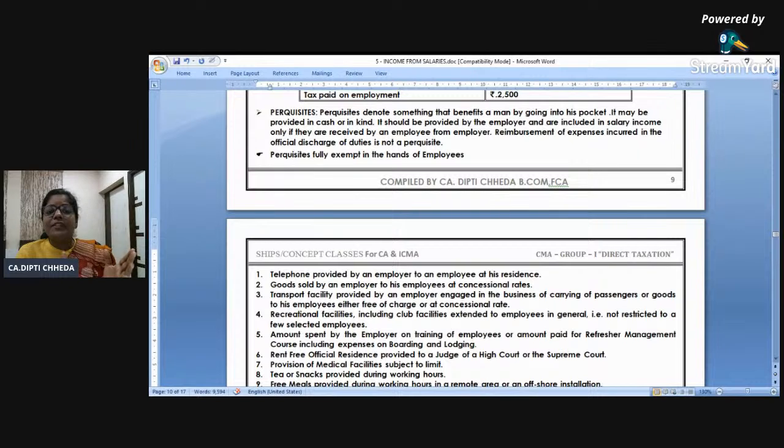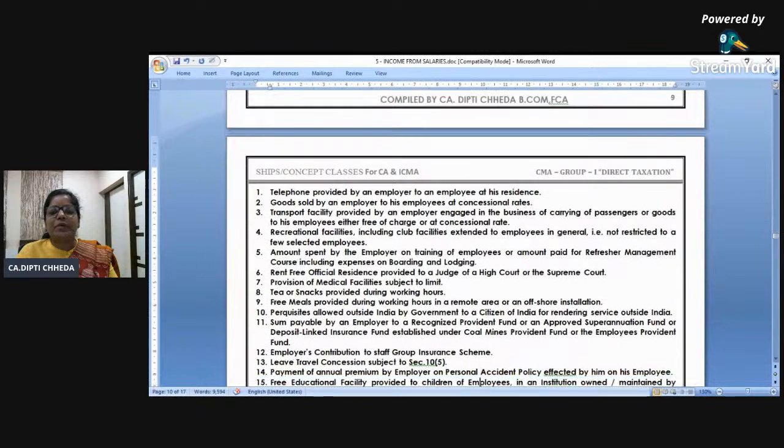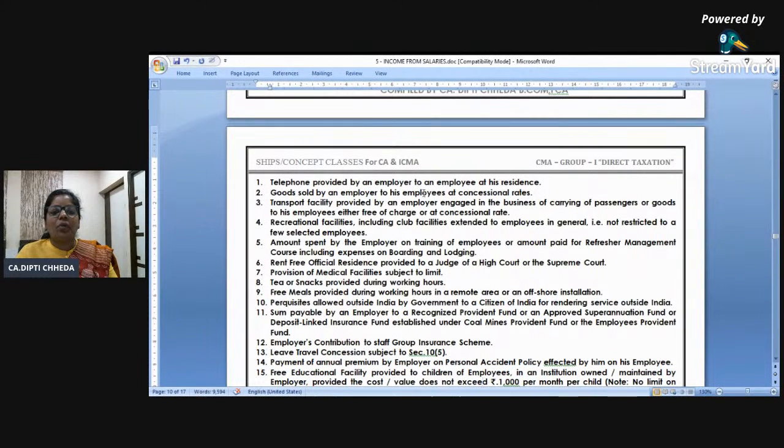So there are some perquisites which are fully exempt. Some are fully taxable and some are exempt up to a limit. So let us see what are the fully exempt perquisites. Telephone at your home, goods sold by employer to his employee from his firm only.